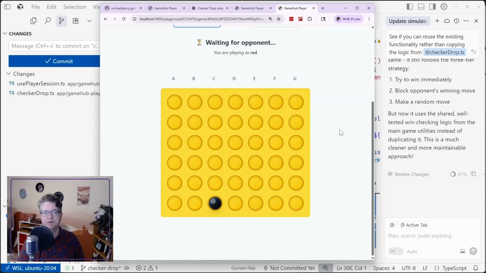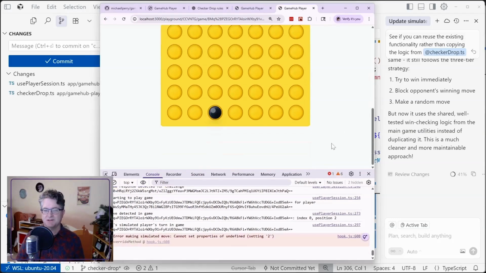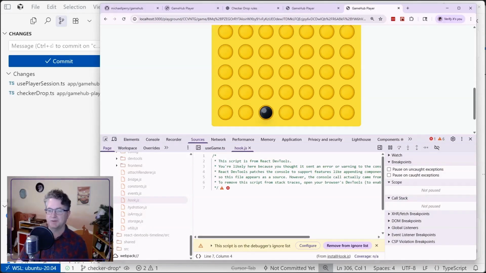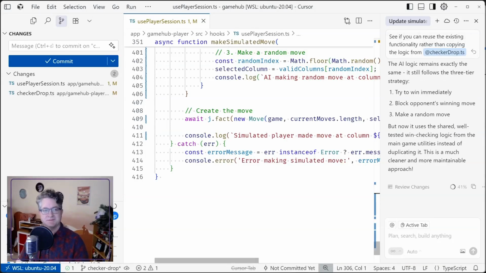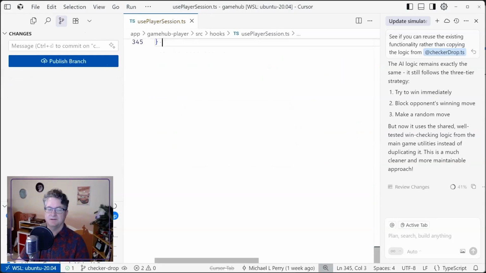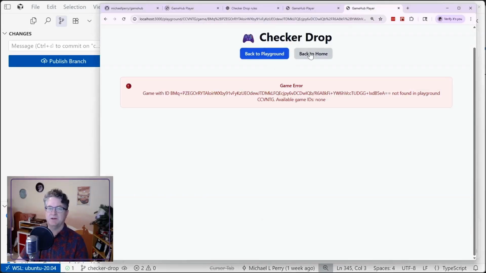I'm waiting for the opponent. It's taking a long time. I wonder if it got into an infinite loop. Cannot set properties of undefined. Boppa. So here it's actually trying to change the board position and ran into a problem. Okay, so that was going too far. That's not the best way to do some prompting. And we've learned our lesson, so roll all that back. Discard forever lost. And now we're back to a random player.